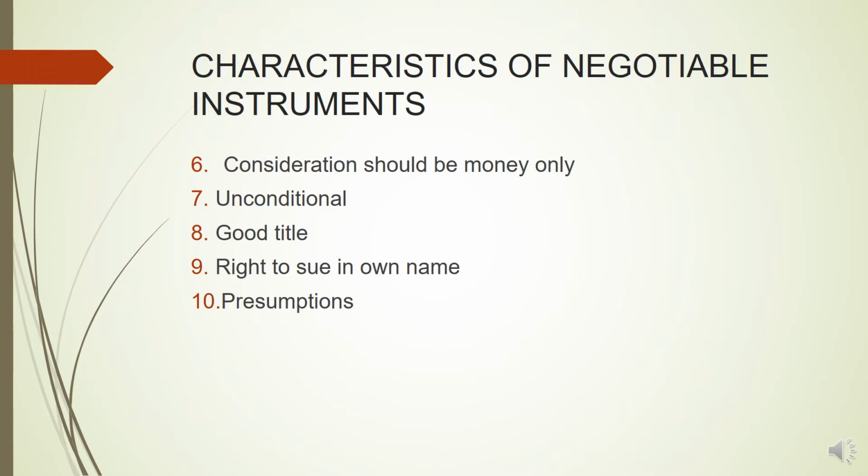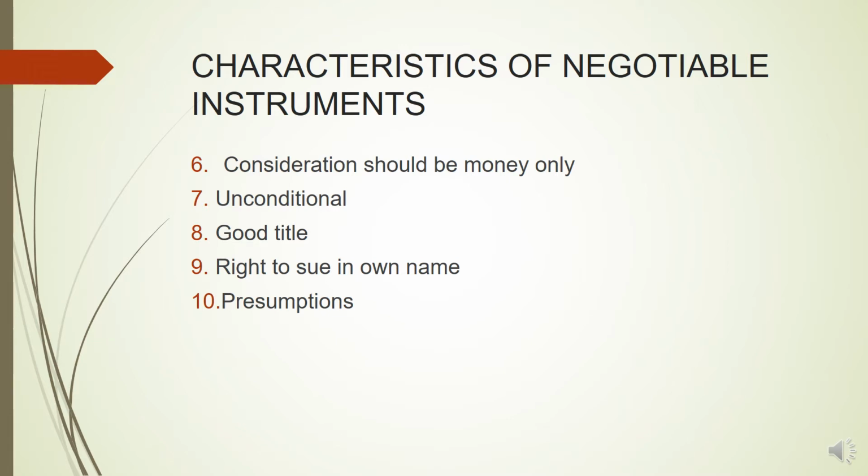Next, a negotiable instrument is unconditional. That means the payment of the instrument shall not depend on the fulfillment of certain conditions or on the happening of a certain contingency. If the payment is dependent upon the fulfillment of a certain condition, then it will be considered an invalid negotiable instrument.